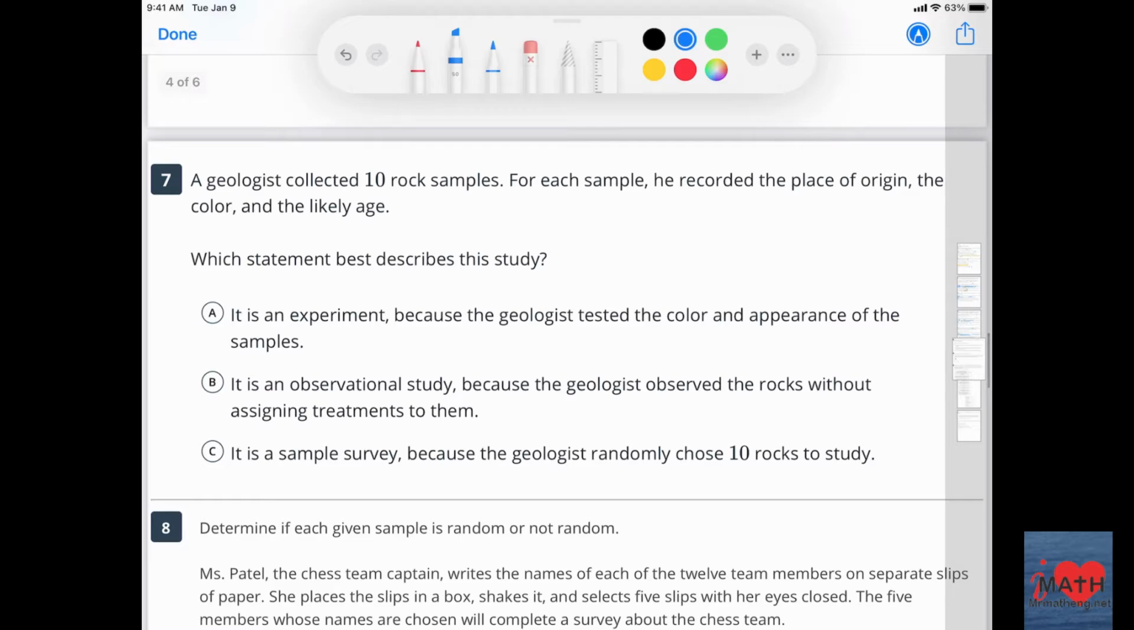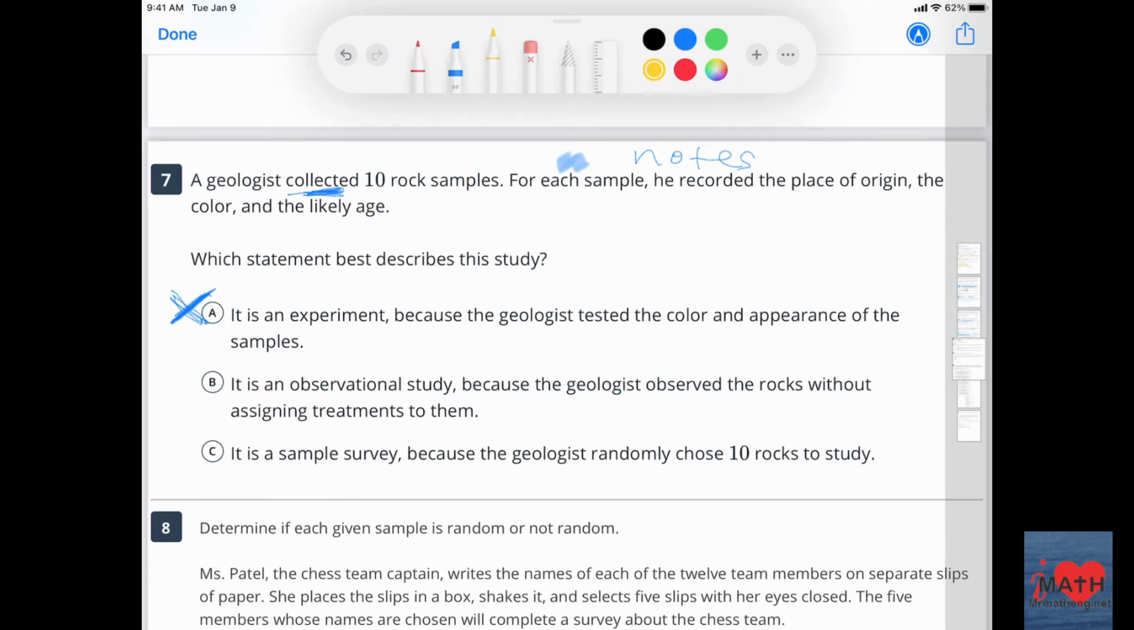All right, number 7. A geologist collected 10 rock samples, and for each sample, he recorded the place of origin, the color, and likely age. So just taking notes. Okay, you might be thinking this researcher does something by collecting them, but does it divide it into 2 groups? No. Is it an experiment because the geologist tested the color and appearance of the samples? No. Maybe if they applied some chemicals to it or different conditions and see what happens to it.